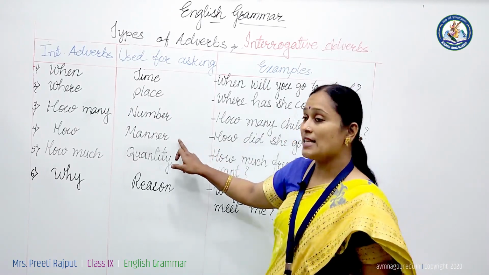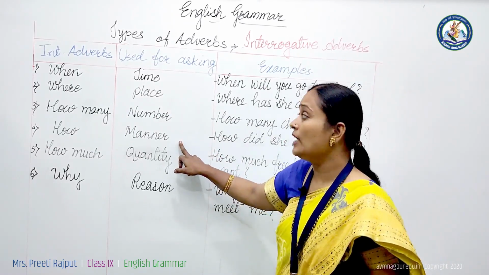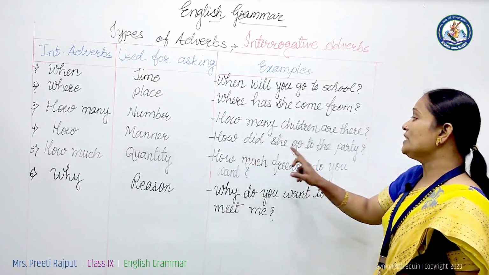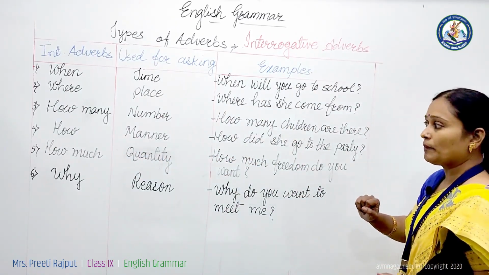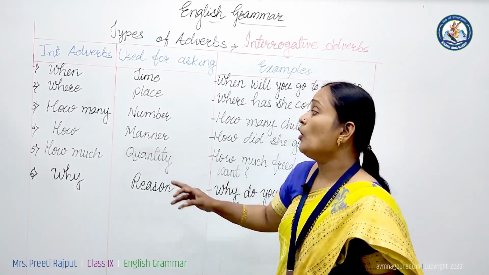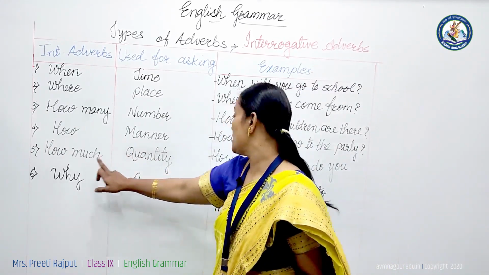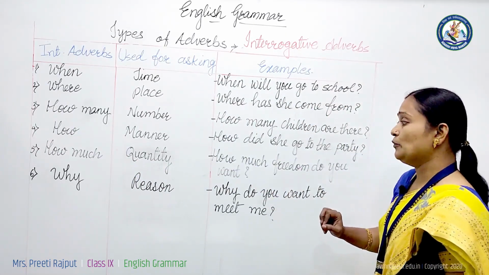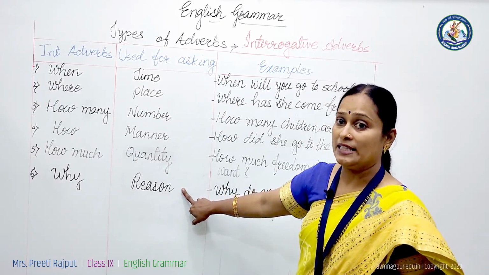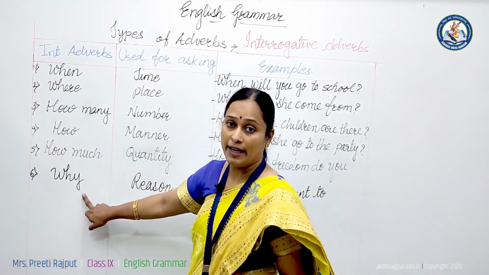If I want to ask about the manner of an action, we will use how. For example, how did she come to the party? To ask about the quantity of an action, we will use how much. How much freedom do you want? And to ask about the reason of an action, we will use why.